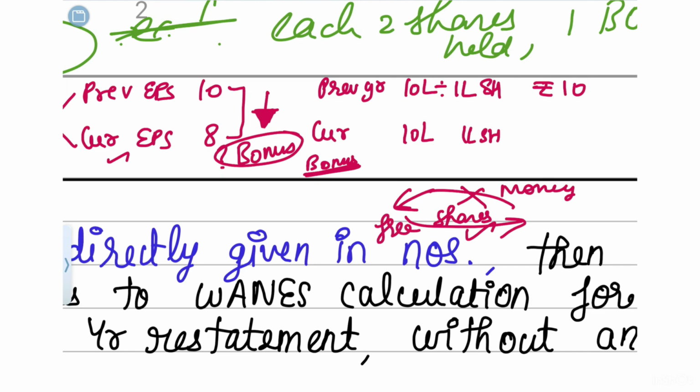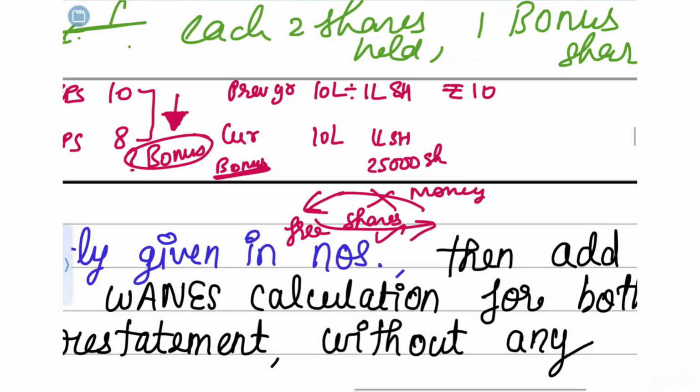Suppose, for example, it issued some 25,000 shares as bonus shares. That means for the 1 lakh shares, the company got money while issuing them, but for the 25,000 shares which it issued as bonus, it did not collect any cash in return.